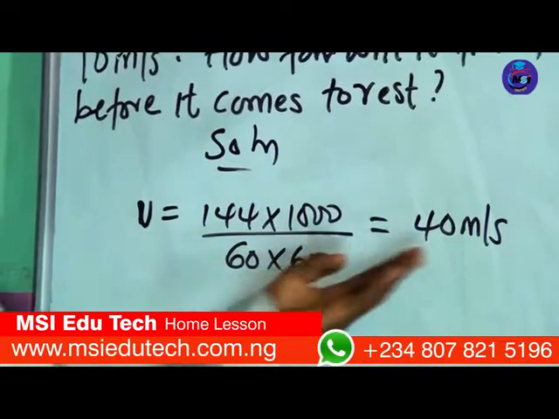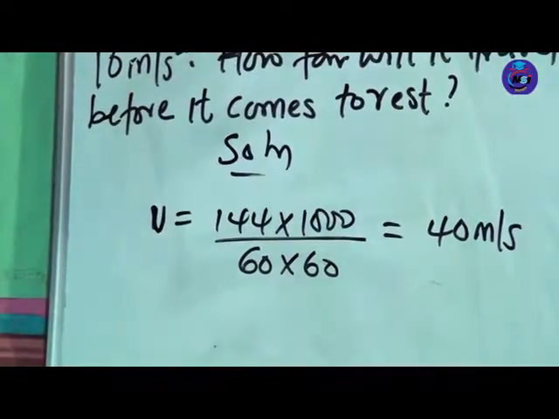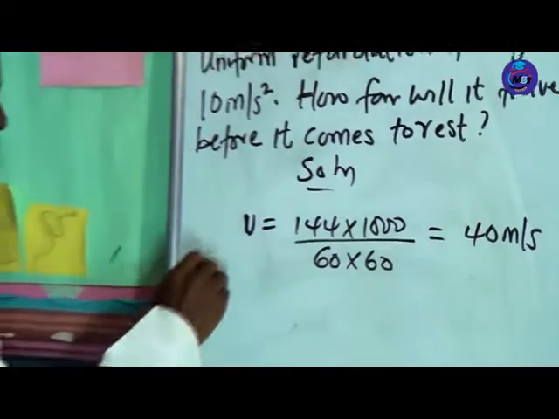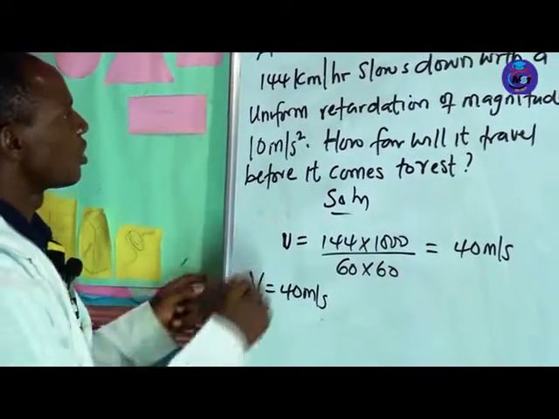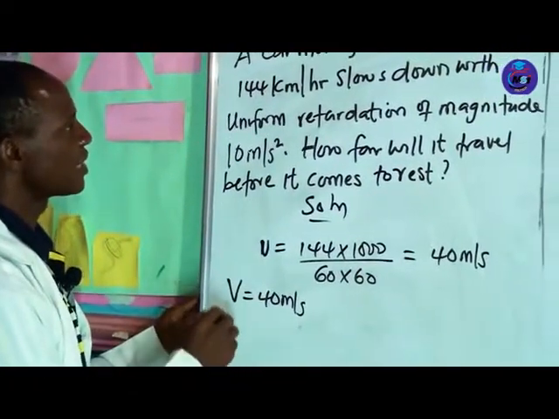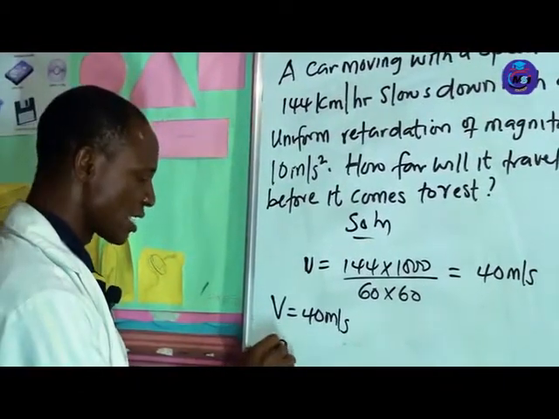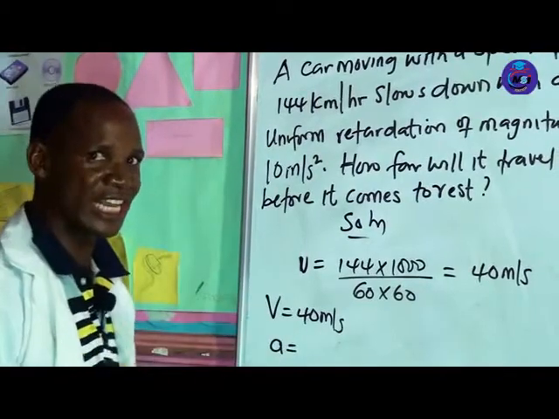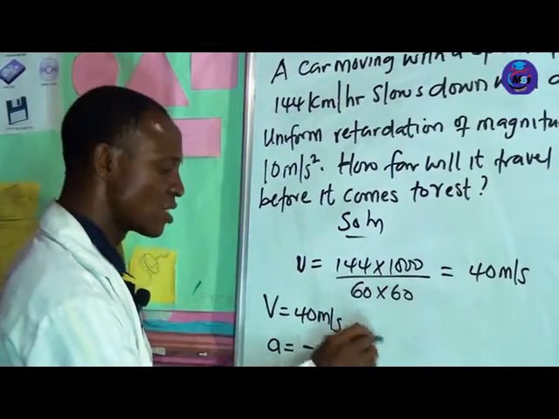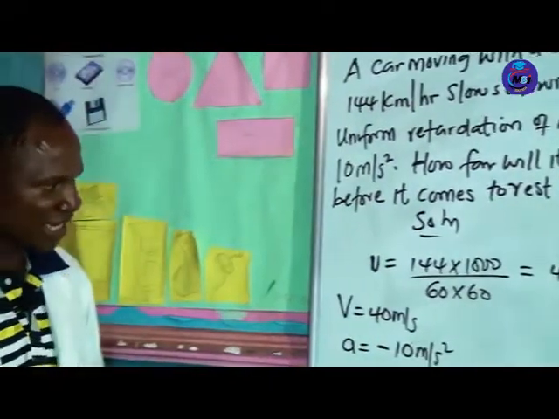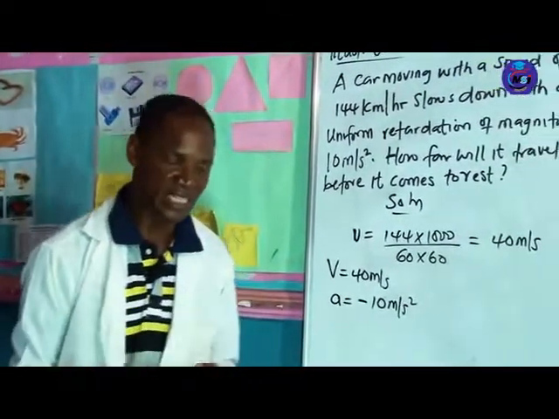So this is our velocity now. We must turn it to v so that we can use it with other parameters. So now we are given v, which is 40 meters per second. Then we are given the magnitude of the acceleration. They said retardation. Retardation means decelerating, so that will take a minus. It is acceleration, but it's not increasing, it's reducing. So the negative tells us that it is coming down. That is the importance of the negative there. It does not affect the value. It's telling us more about the value, that the car is retarding.